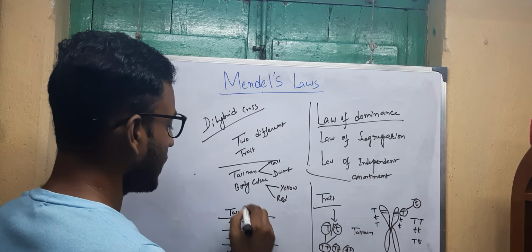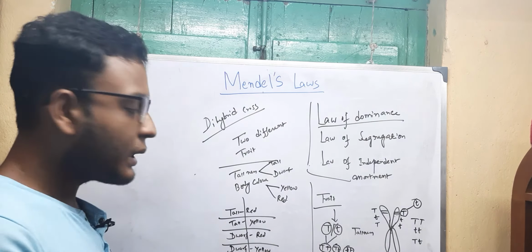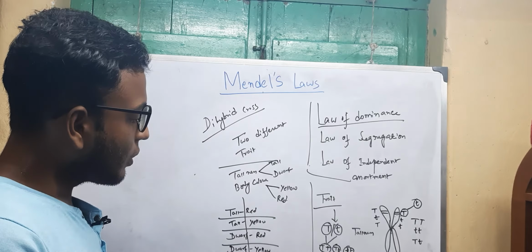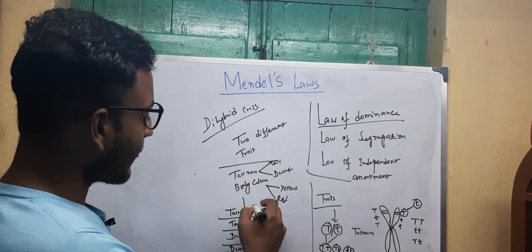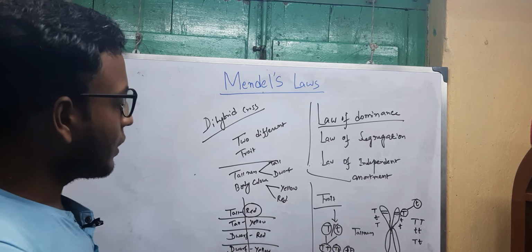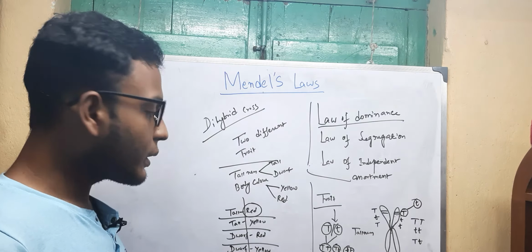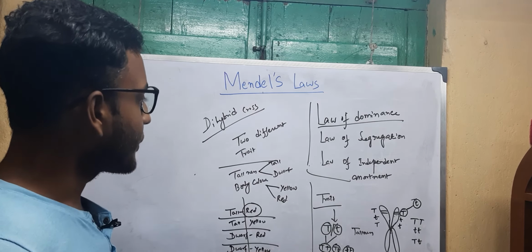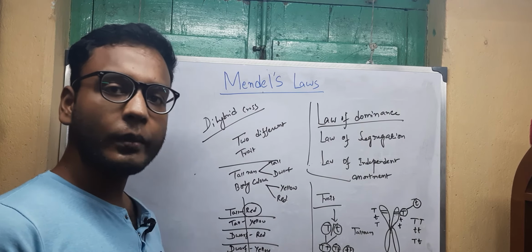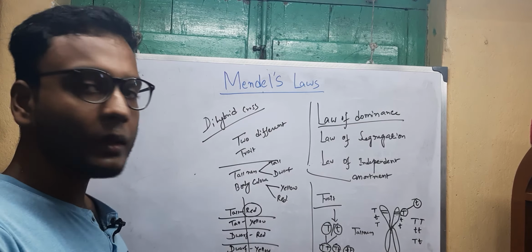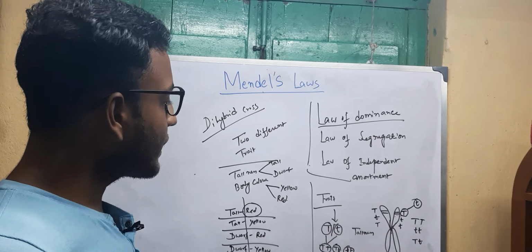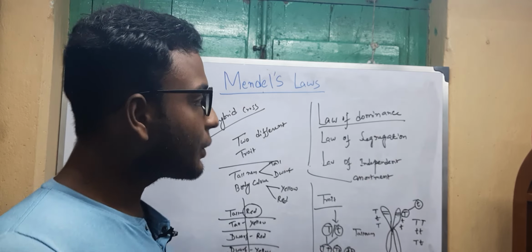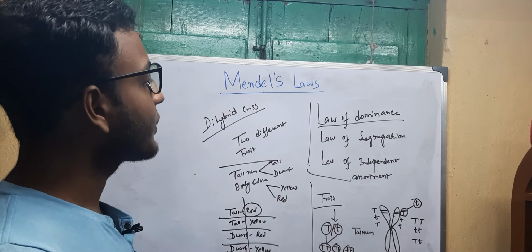So all the traits are inherited separately, without any alteration during the formation of gametes or inheritance to the offspring. This theory is known as the law of independent assortment. All these traits are independently assorted during the formation of gametes and inherited by the offspring. So these are the theories of Mendel's experiment.